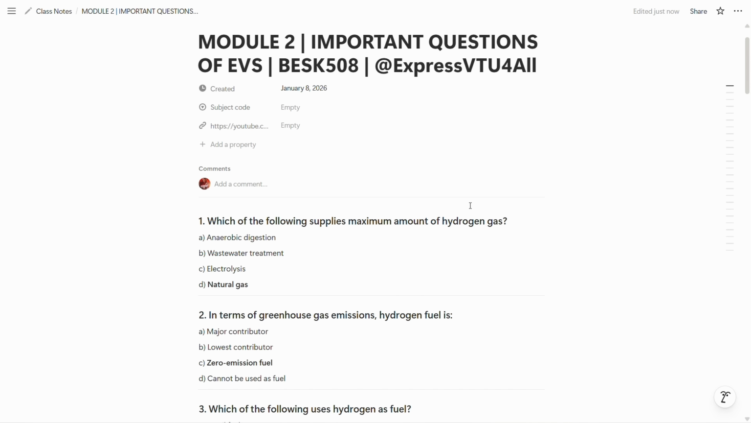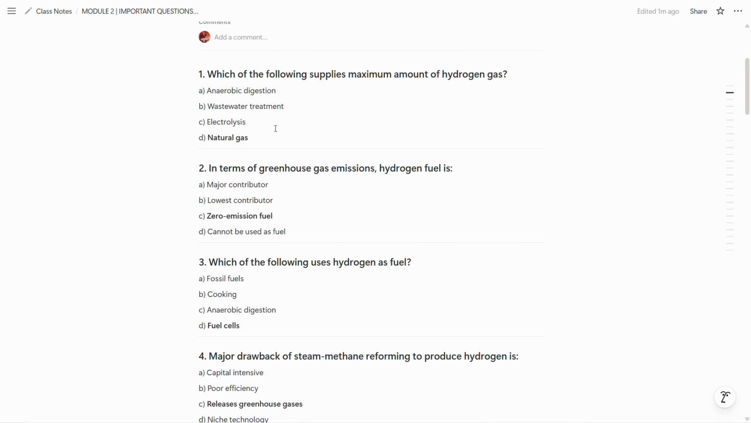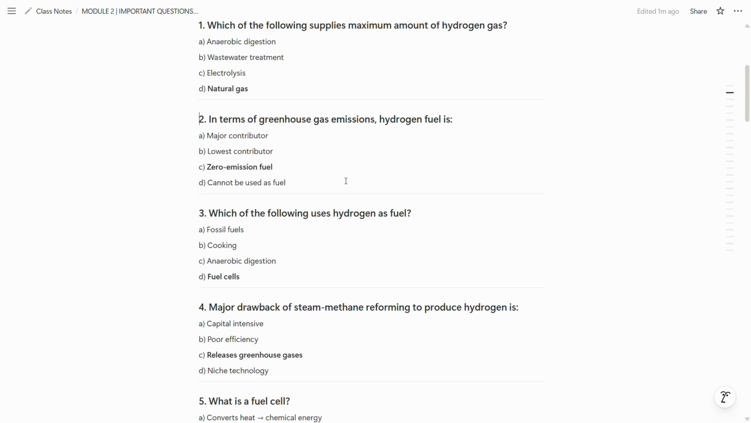We are going to discuss the most important question from module 2. So now let us move to our first question, which is, which of the following supplies have maximum amount of hydrogen gas? Natural gas supplies maximum amount of hydrogen gas. So D option is the correct answer.